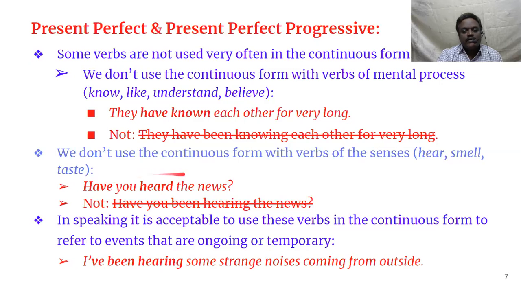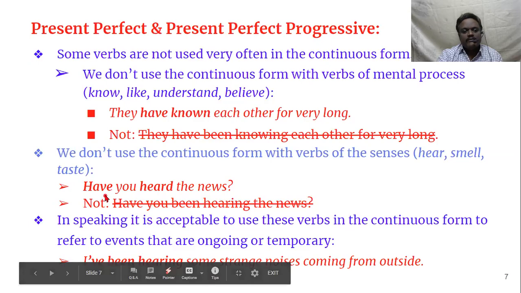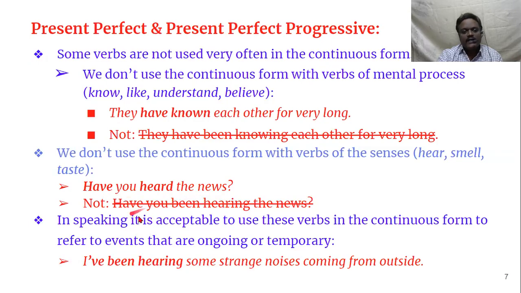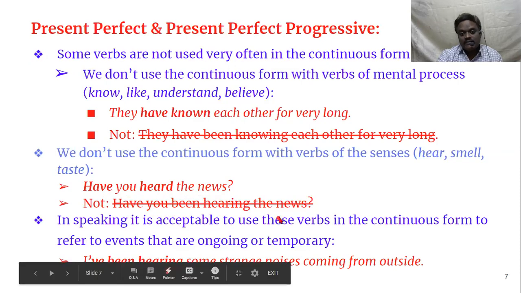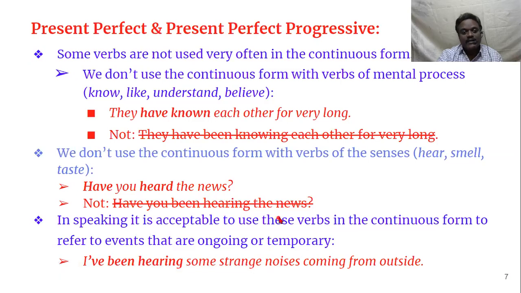And in the same way, we don't use a continuous form with verbs of the senses: hear, smell, taste. We have 5 senses. The verbs related to these senses, we cannot use in continuous tense. So we have to say, "Have you heard the news?" Not "Have you been hearing the news?" We say, "Have you heard the news?"